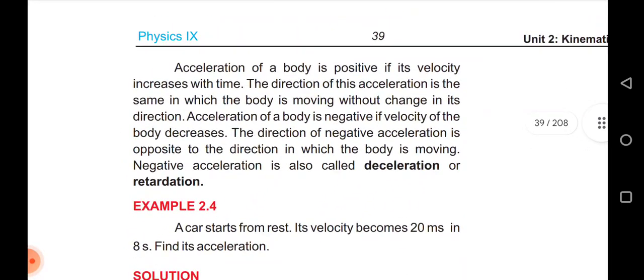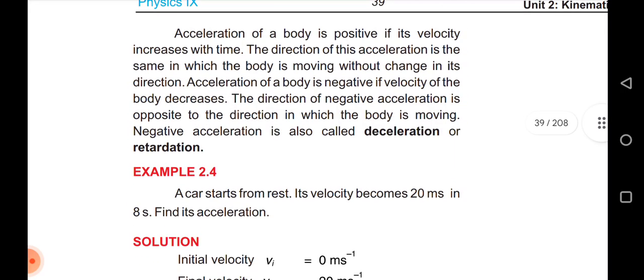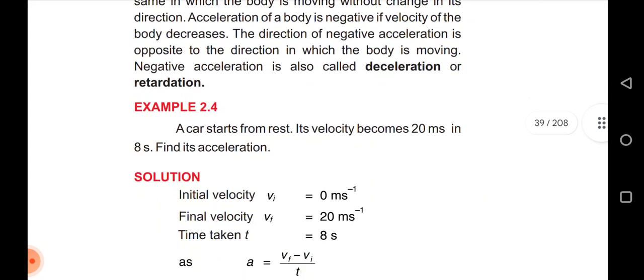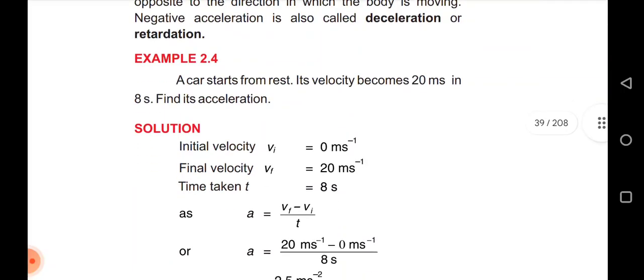interval may be. Acceleration of a body is positive if its velocity increases with time. The direction of this acceleration is the same as that in which the body is moving, without changing its direction. Acceleration of a body is negative if the velocity of the body decreases. The direction of negative acceleration is opposite to the direction in which the body is moving. Negative acceleration is also called deceleration or retardation.